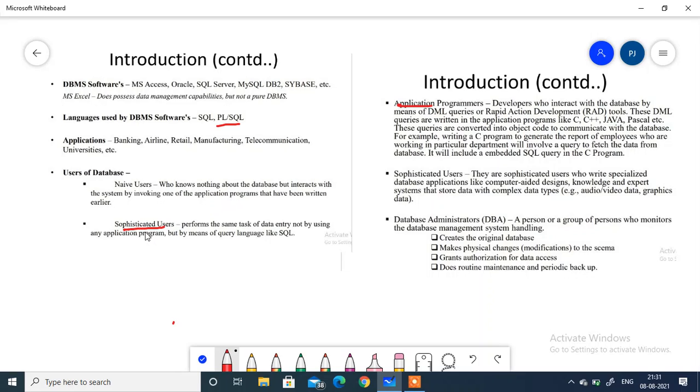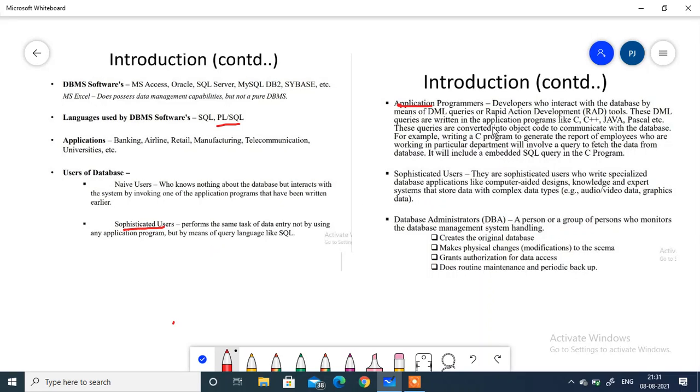Next is sophisticated users. Who are sophisticated users? Sophisticated users perform the same task of data entry, not by using any application program but by means of a query language like SQL. That means they have some idea of how to write queries and how to write programs. That type of user we call sophisticated users.